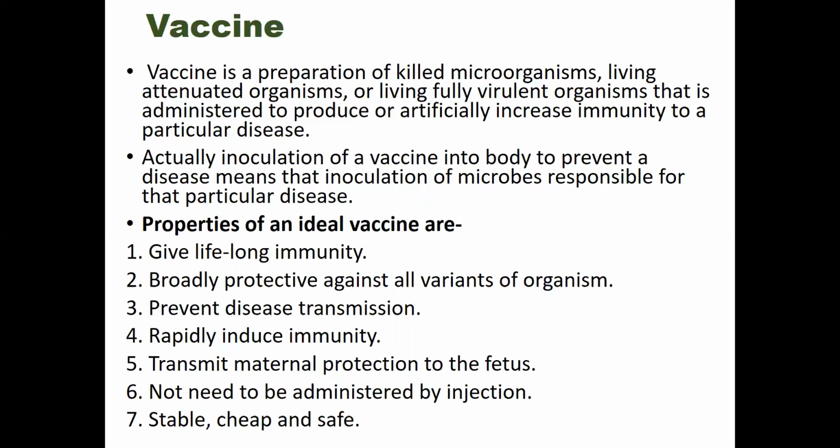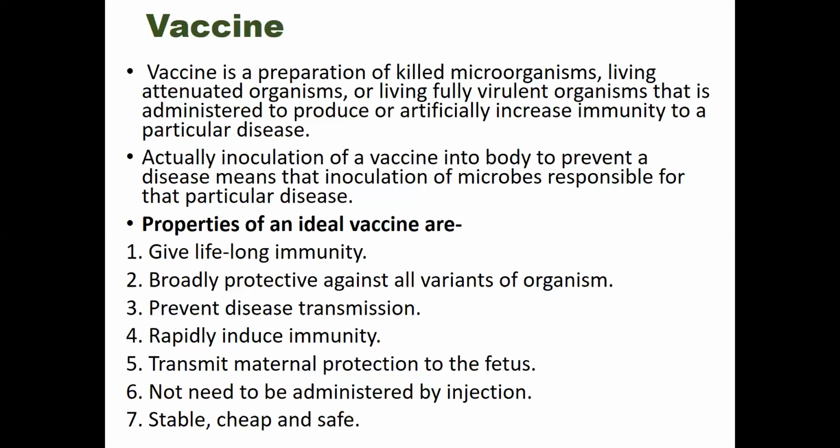Thus we can protect ourselves from those foreign invaders for further infections. Inoculation of a vaccine into the body to prevent a disease means inoculation of microbes responsible for that particular disease.